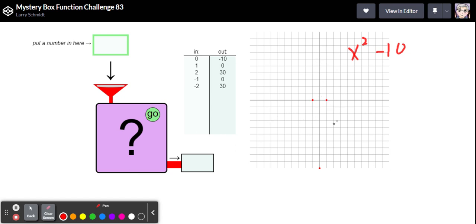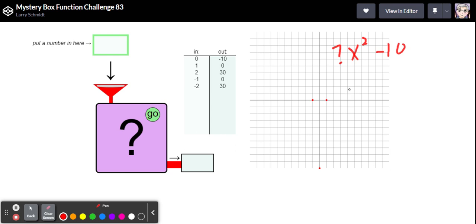So if I put in 0, I get 0 minus 10, that gives us a -10. If I put in a 1, 1 minus 10 should give us -9, but we get 0. So what I want to know is what would this multiplier be if I put in a 1 and I get a 0. So maybe that'll make sense in your head and you can just figure out what it is.